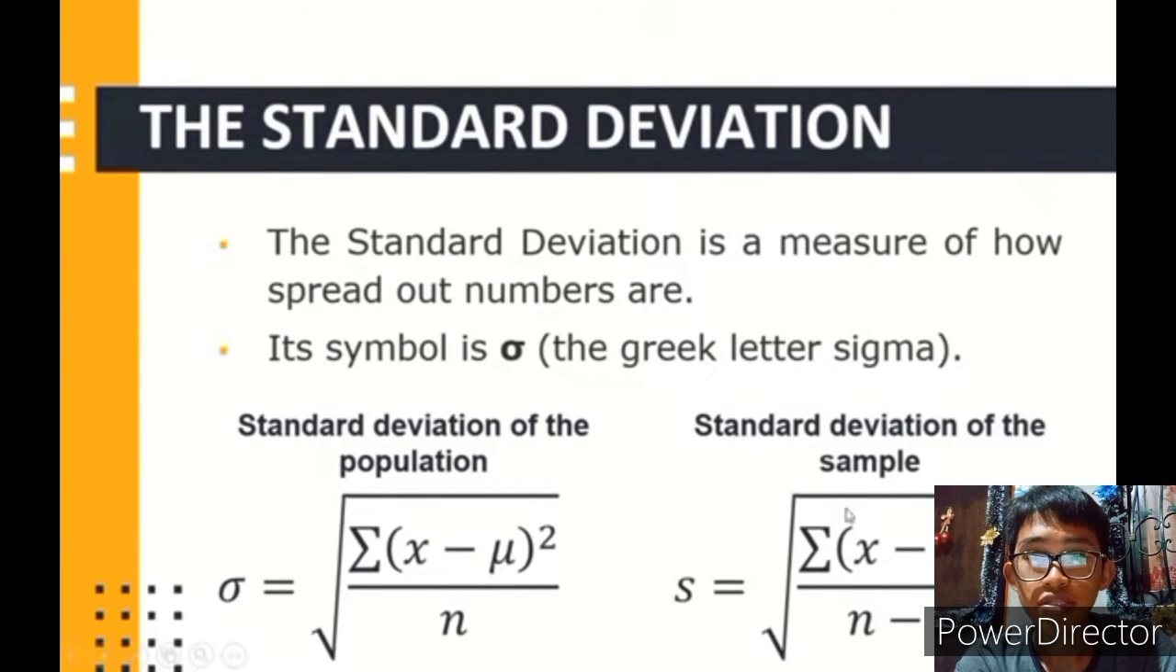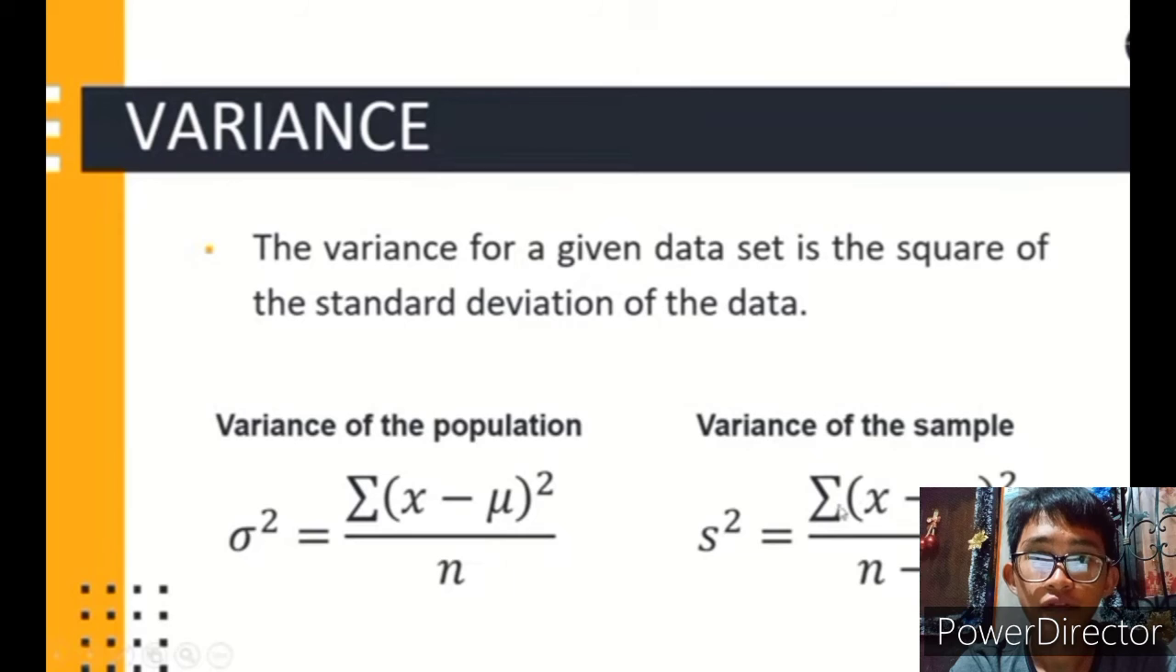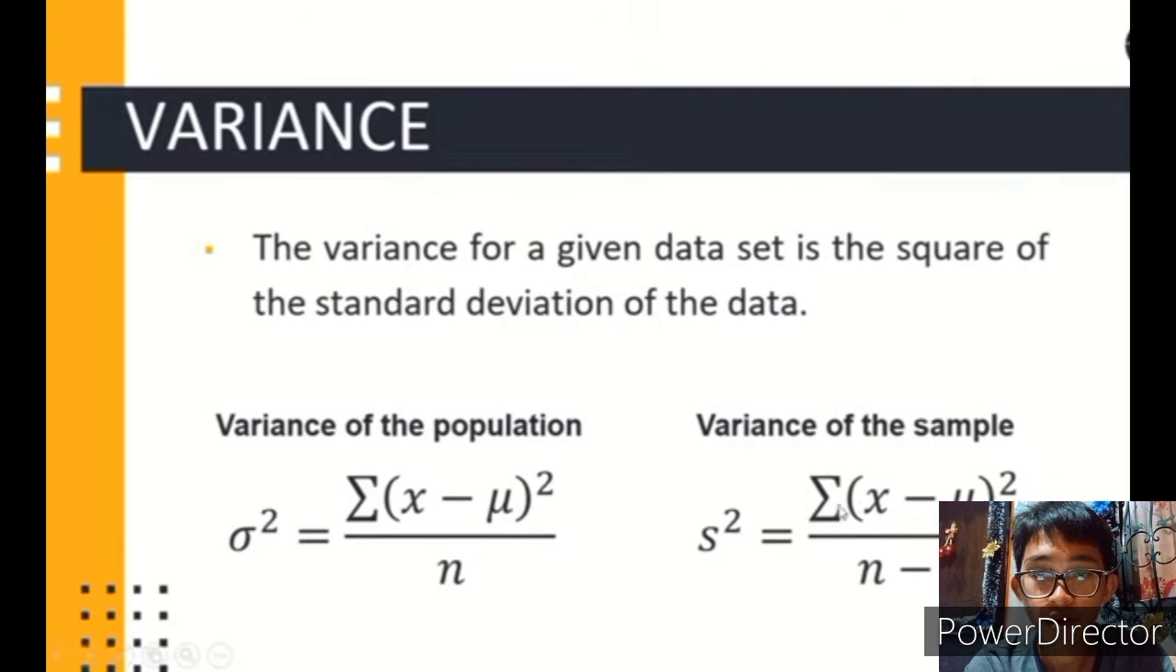Standard deviation. The standard deviation is a measure of how spread out numbers are. Its symbol is the Greek letter sigma. Here is the formula to solve for the standard deviation. Variance. The variance for a given data set is the square of the standard deviation of the data. So these are the formulas to compute the variance for the population and for the sample.